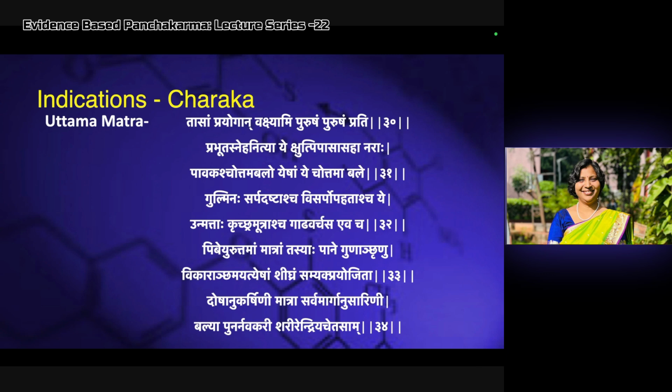Sometimes the disease, like in Kushta, requires Uttamatra, but the patient cannot digest the Uttamatra. The patient doesn't have the Satmya. So these are the various variations we get in the Snehapana. That's why Charaka in the first line says Tasam Prayogan, the Prayoga of Snehapana, Vakshami Purusham Purusham Prati. It is different for each person.